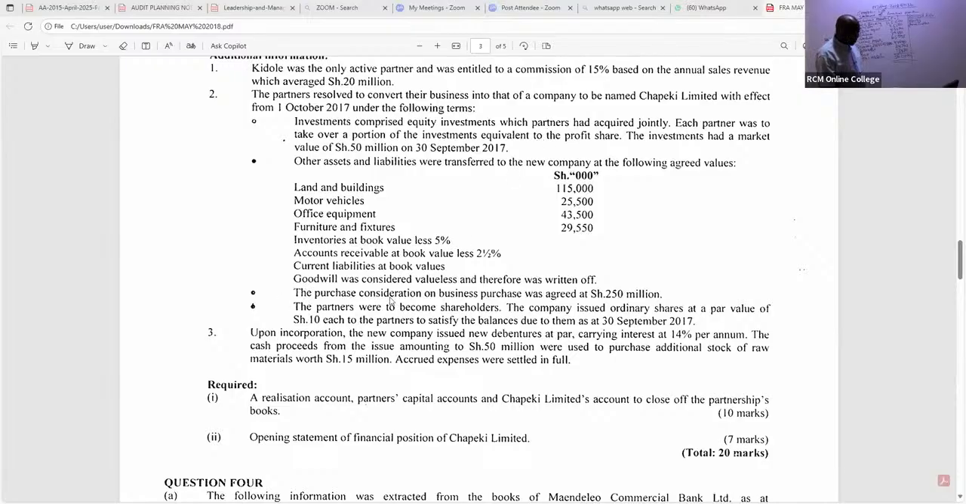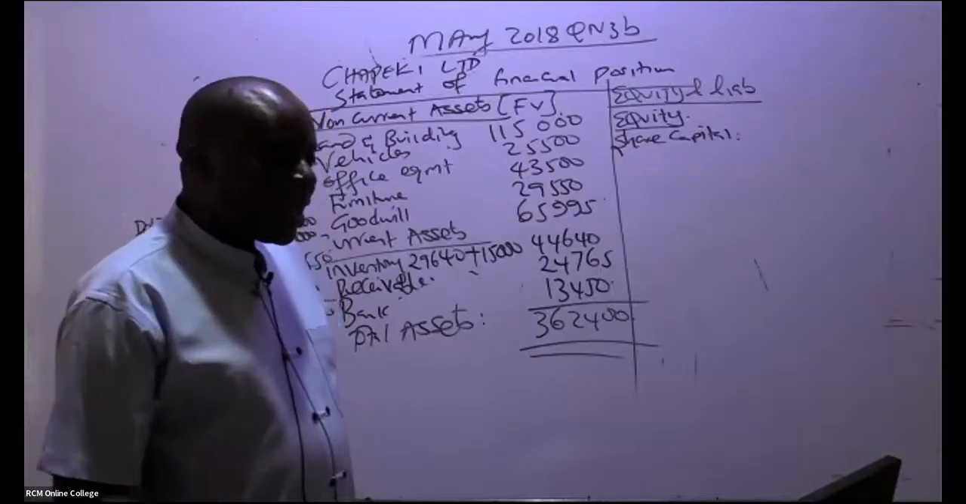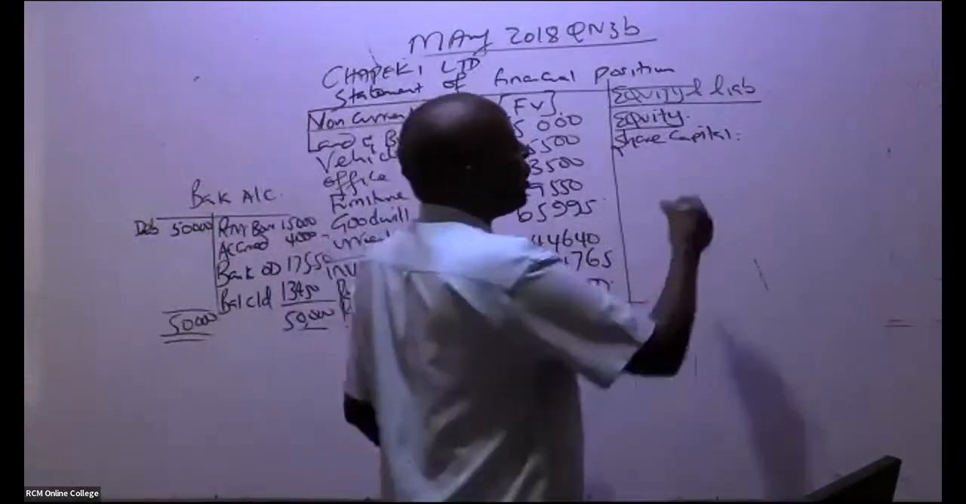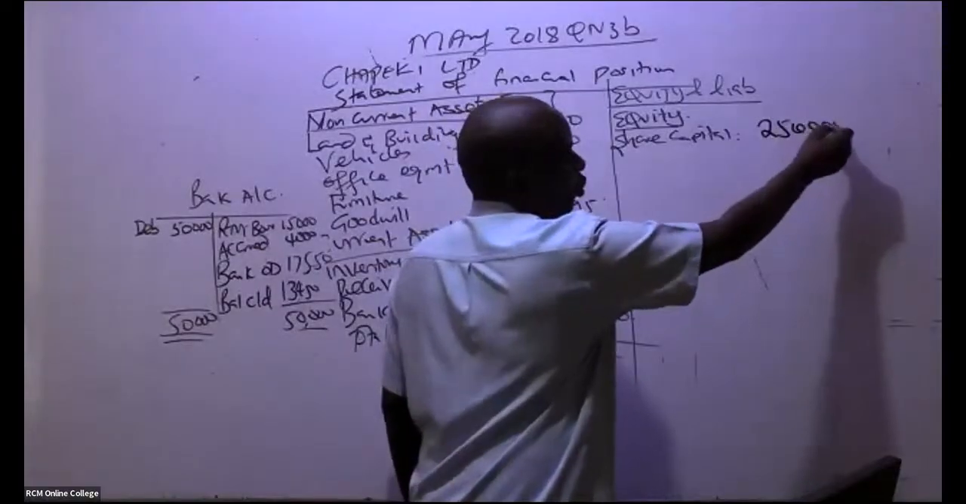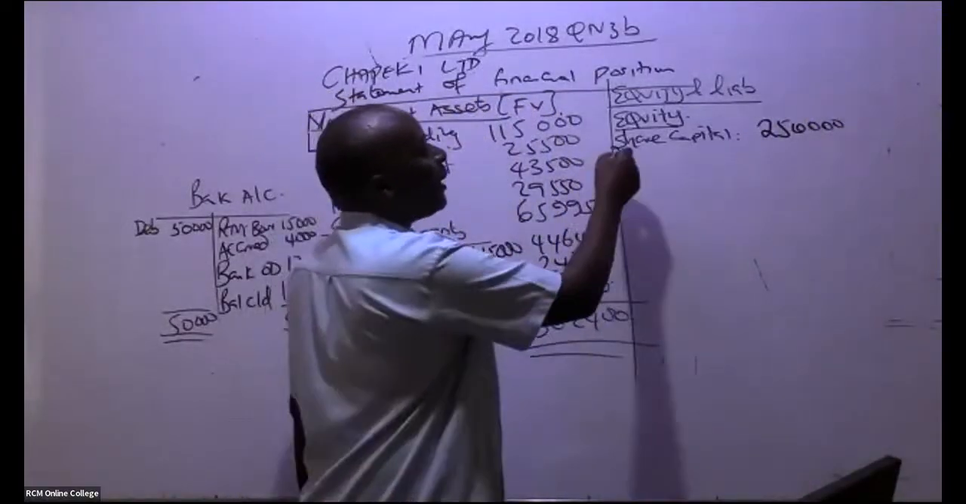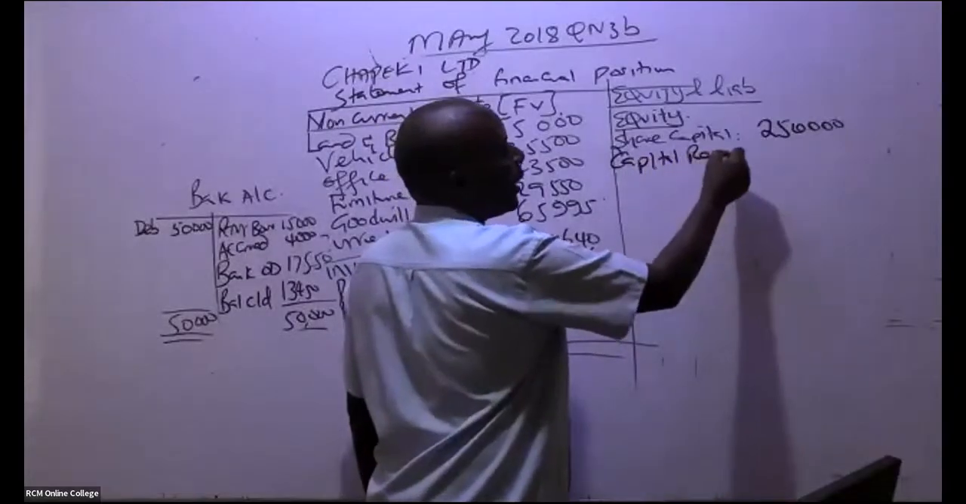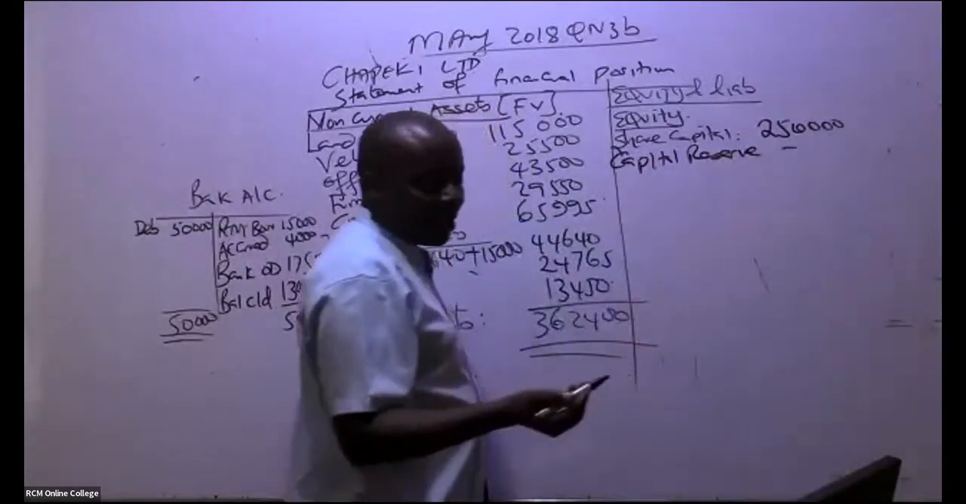The purchase consideration on the business purchase was agreed at 250,000. The partners were to become the new shareholders. The company issued ordinary shares at a par value of shillings 10 each to the partners to satisfy the balance due to them as at the closure of the year. That must be the purchase consideration. So instead of giving them the cash, we gave them shares. So it means that the share capital, if you remember, the purchase consideration was 250,000. If we had that capital reserve, it would have come there. Yeah, it's not there. All right.